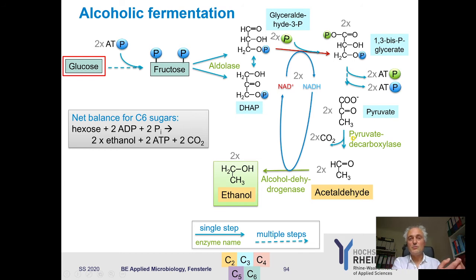In contrast to the homofermentative lactic acid fermentation, we need to decarboxylate the pyruvate, and then we again have generated an electron acceptor we can use, and then we have ethanol. And the advantage now is this is not an acid, it's an alcohol. The disadvantage is that this is also toxic. That's the bad news for you as a student. Ethanol is toxic. So if the concentrations are too high, this also makes the organisms unhappy. You need to have a certain resistance against this ethanol.